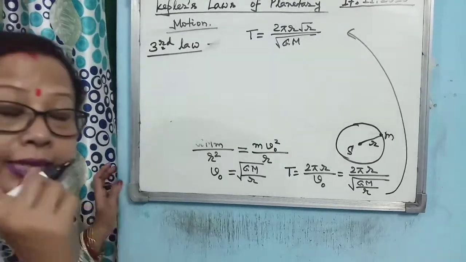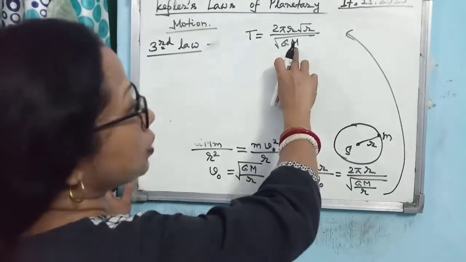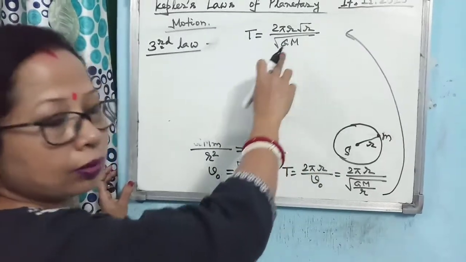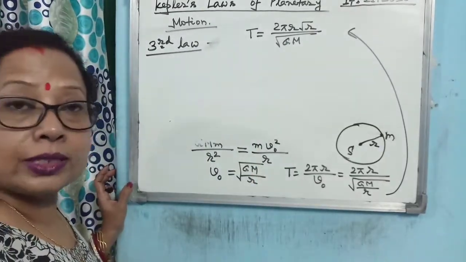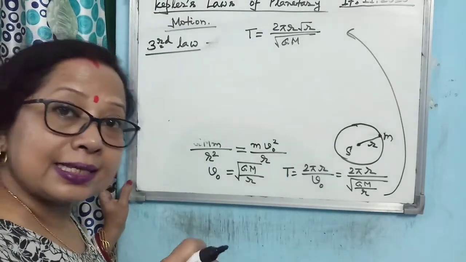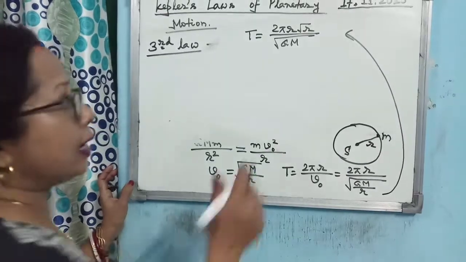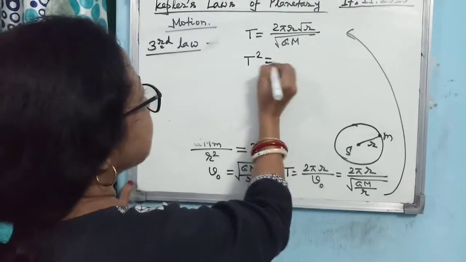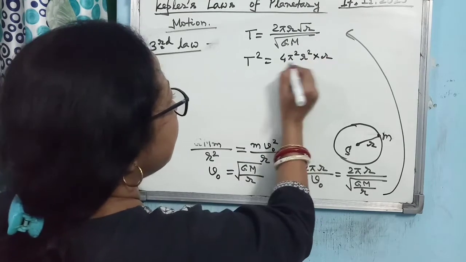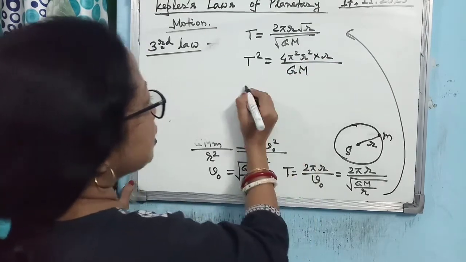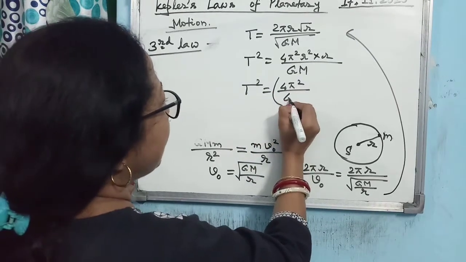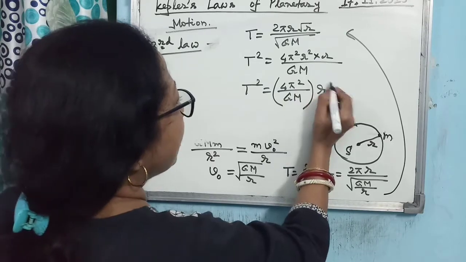Remember, for a satellite of earth, I told you this was the mass of the earth. But now earth is revolving around the sun, so it is the mass of the sun. Always you have to take the mass of the object which is at the center of the revolution. So you see, if you square both the sides, you are getting 4 pi square r square, it is coming r and it is coming GM. So you are getting T square is 4 pi square by GM into r cube.